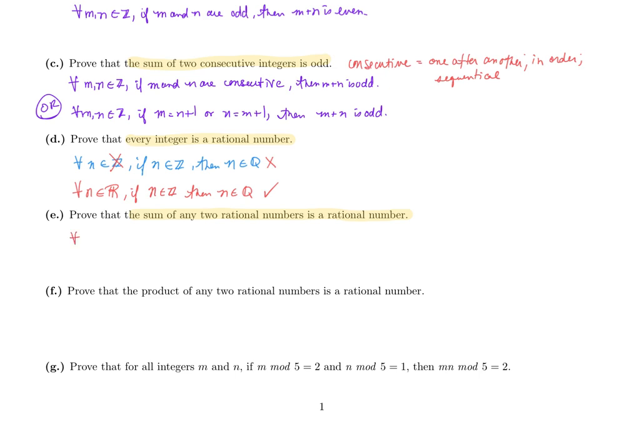And so that's where things get a little bit tricky, because we end up saying, okay, so let's put our two rational numbers, now m and n, into our set of real numbers again, because now our if is going to say, if m and n are both in the set of rational numbers. So if m and n are both in Q, then their sum, m plus n, is also in the set of rational numbers. You'll find these weird statements where we have to dial the domain back to real numbers only happens in very specific kinds of problems. It's not all of our problems.